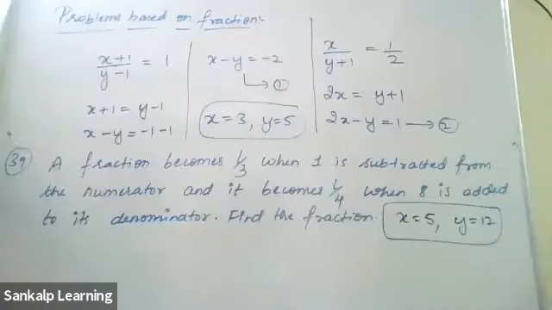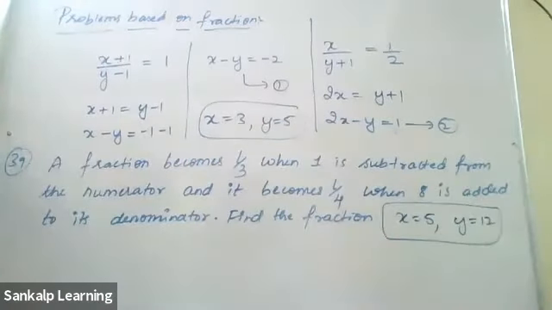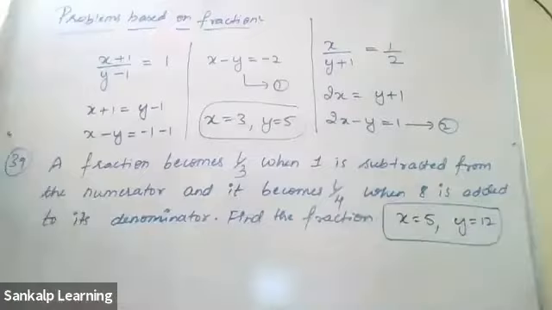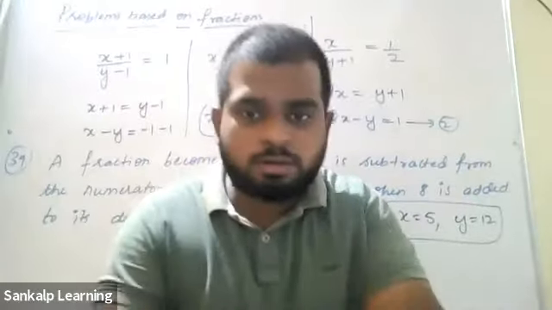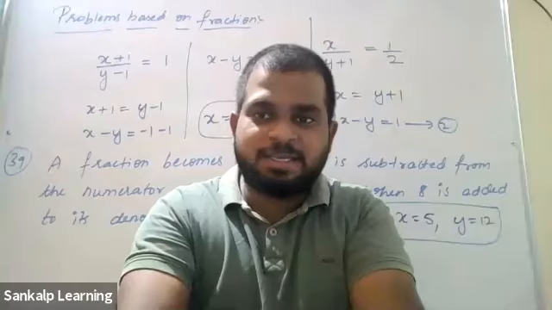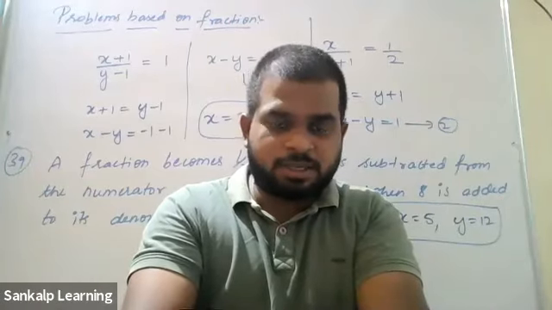Sir, the first answer I'm getting is y is 3 and x is 1, sir. Show me your book, let me check it out. Sir, I'm using webcam, sir. You hold your book like this. Sir, x is equal to 3, y is equal to 5. Yeah, that's correct. I guess it's Charan. Yeah, Charan, it's correct.